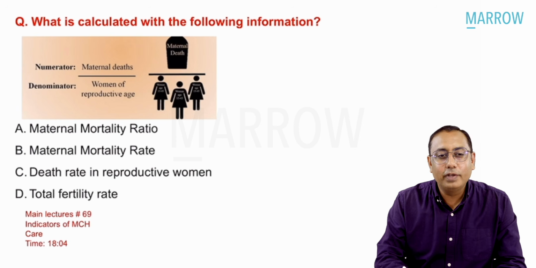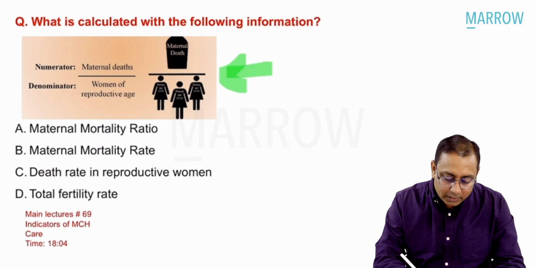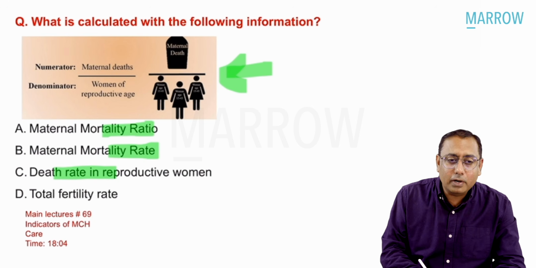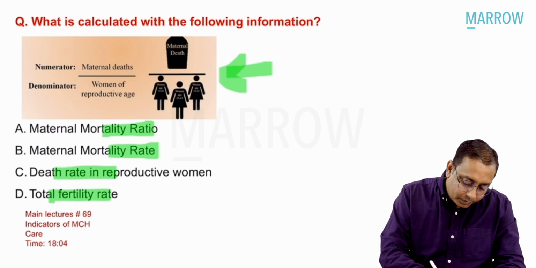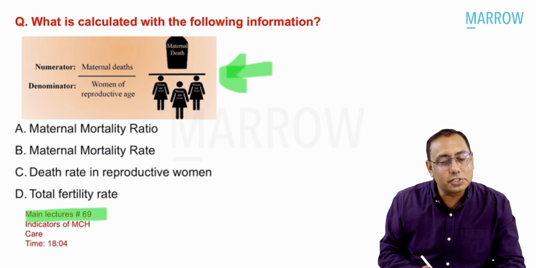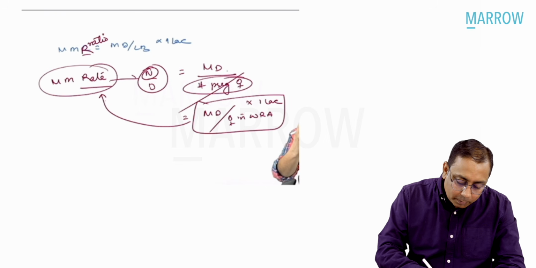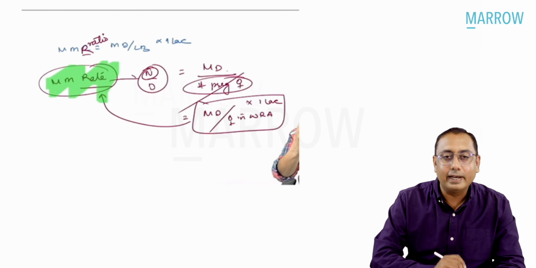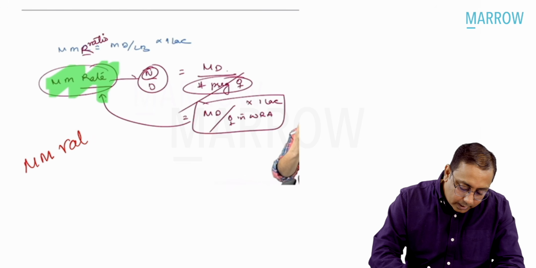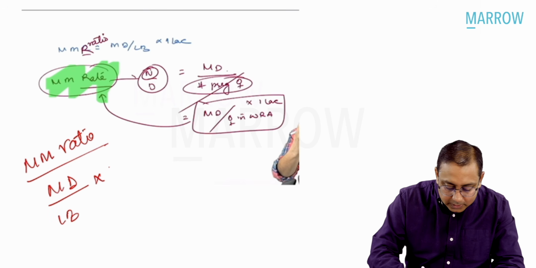Next is which of the following information is taken from this formula. So next MCQ: maternal mortality ratio, maternal mortality rate, death rate in reproductive females, and total fertility rate. This question has again been discussed in our main lectures, edition 6.5, lecture number 69. At 18.4, we talked about what is a maternal mortality rate. Please note that maternal mortality ratio is given by the number of maternal deaths divided by live births into 1 lakh.